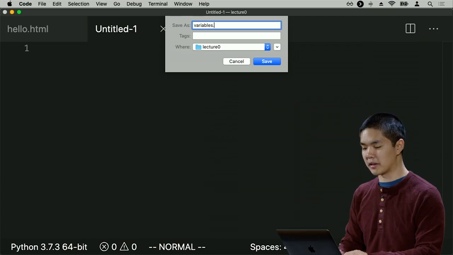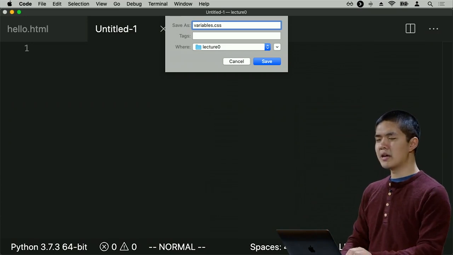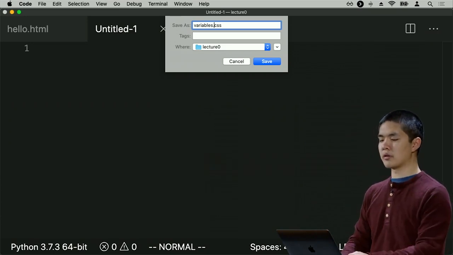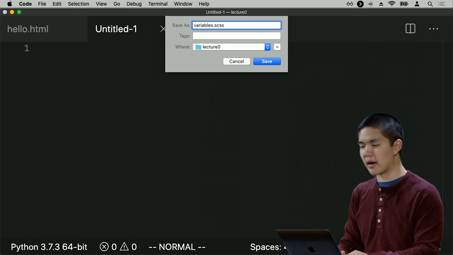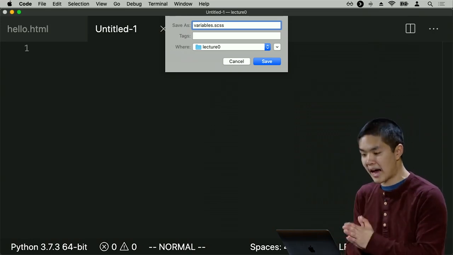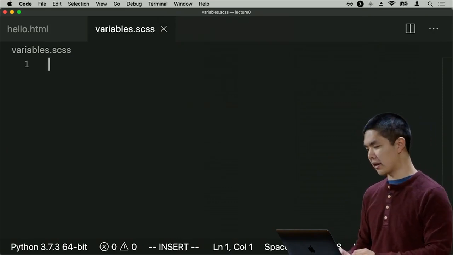I'm going to create a new file. Normally, when we created our CSS files, we called them like variables.css, something.css to stand for a CSS file. Sass is a different language, though, so it's going to require a different extension. We're going to conventionally use .scss to stand for this is a Sass file. So here is now variables.scss.